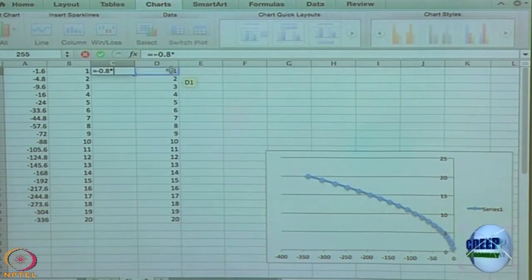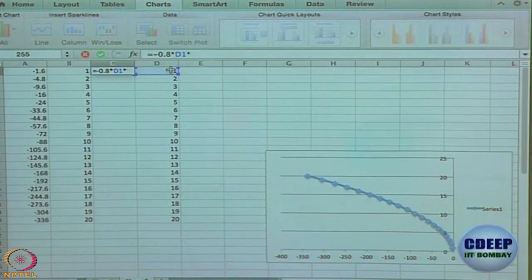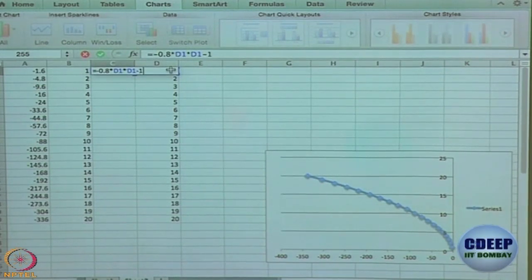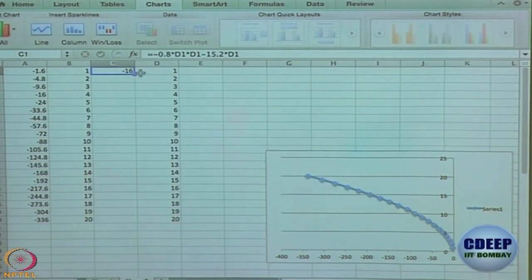So, this minus, what is B dash plus B double dash? 15.8, 15.2 multiplied by J dash. This is P,